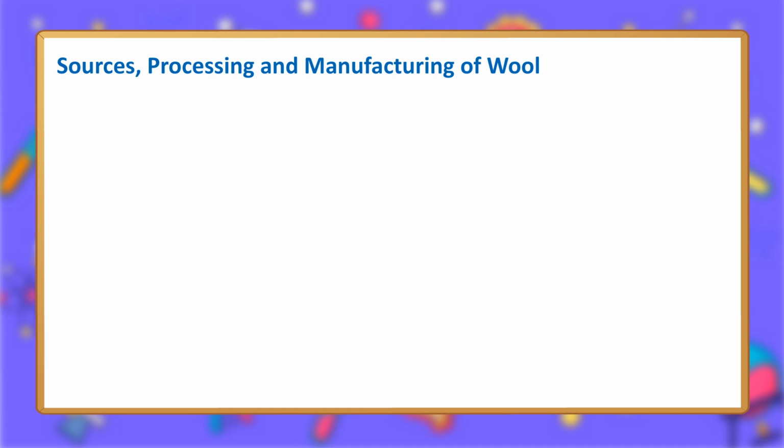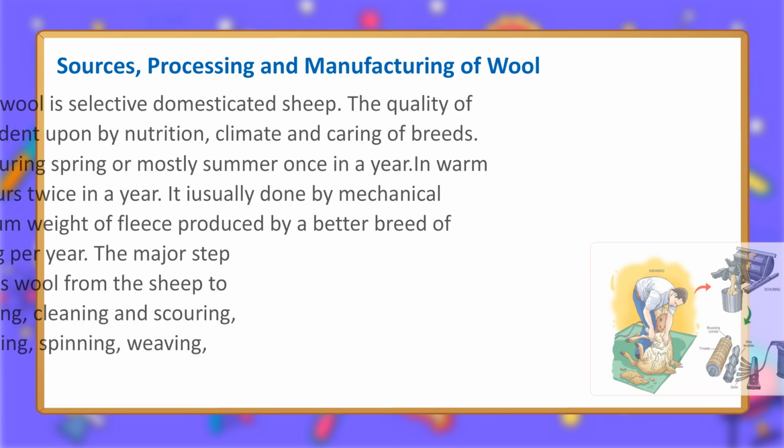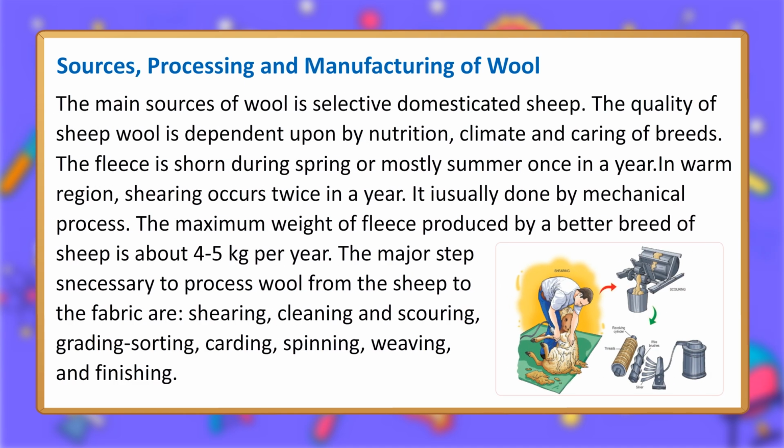Sources, processing and manufacturing of wool. The main source of wool is selectively domesticated sheep. The quality of sheep wool depends upon nutrition, climate and care of breeds. The fleece is shorn during spring or mostly summer once in a year. In warm regions, shearing occurs twice in a year. It is usually done by a mechanical process.